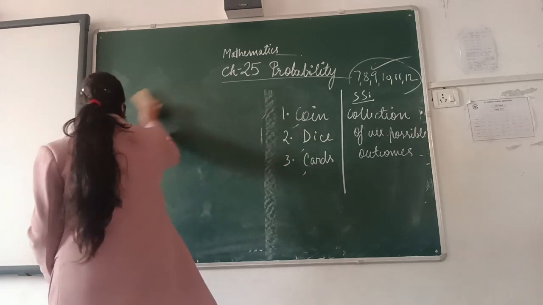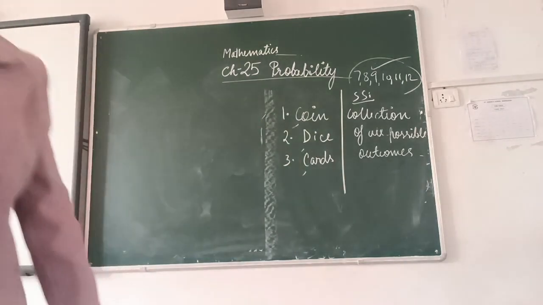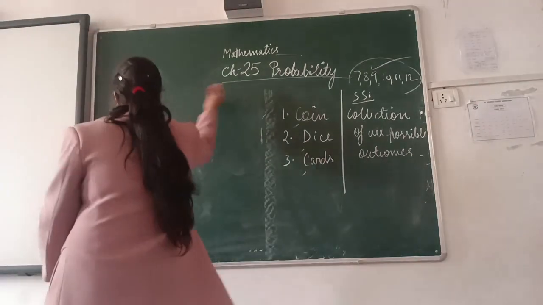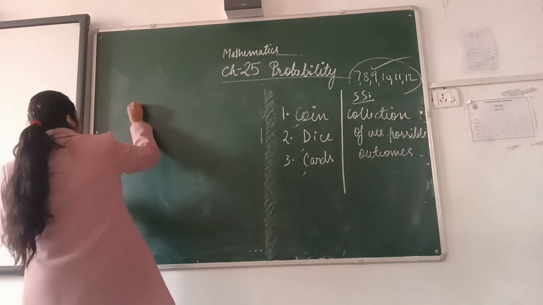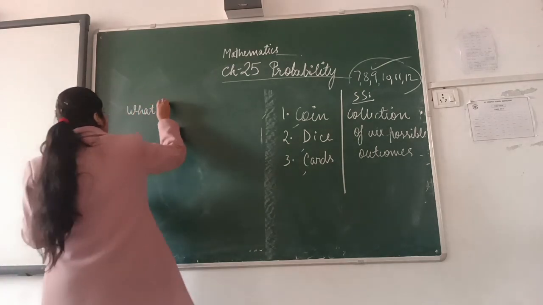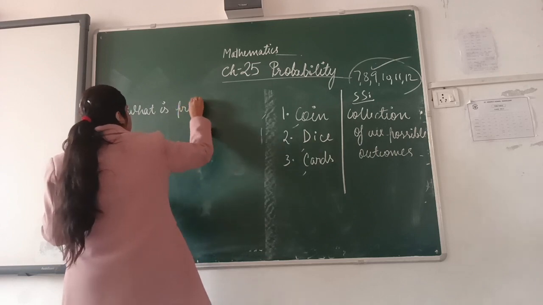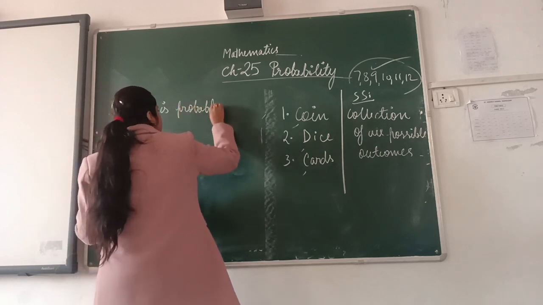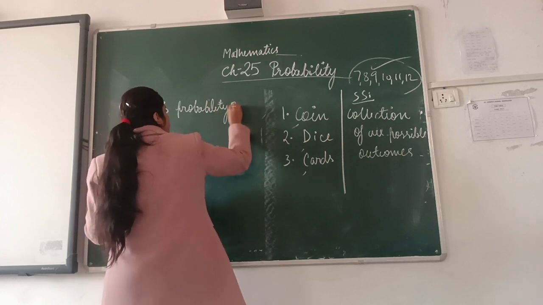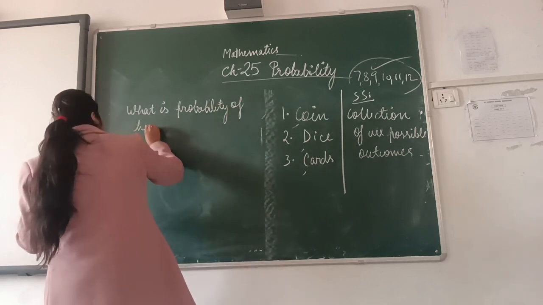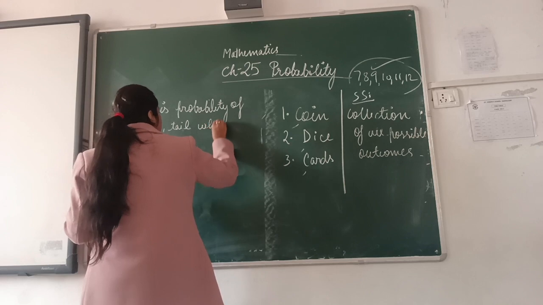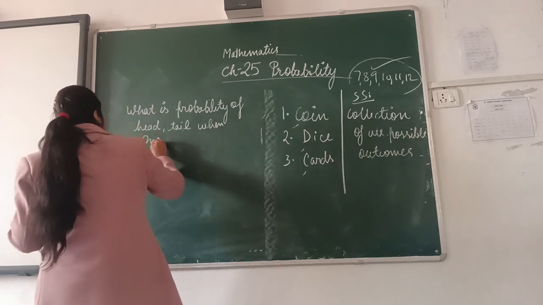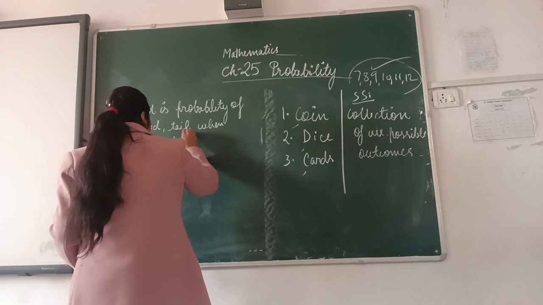What is the probability of head and tail when one coin is tossed? Question is like this.